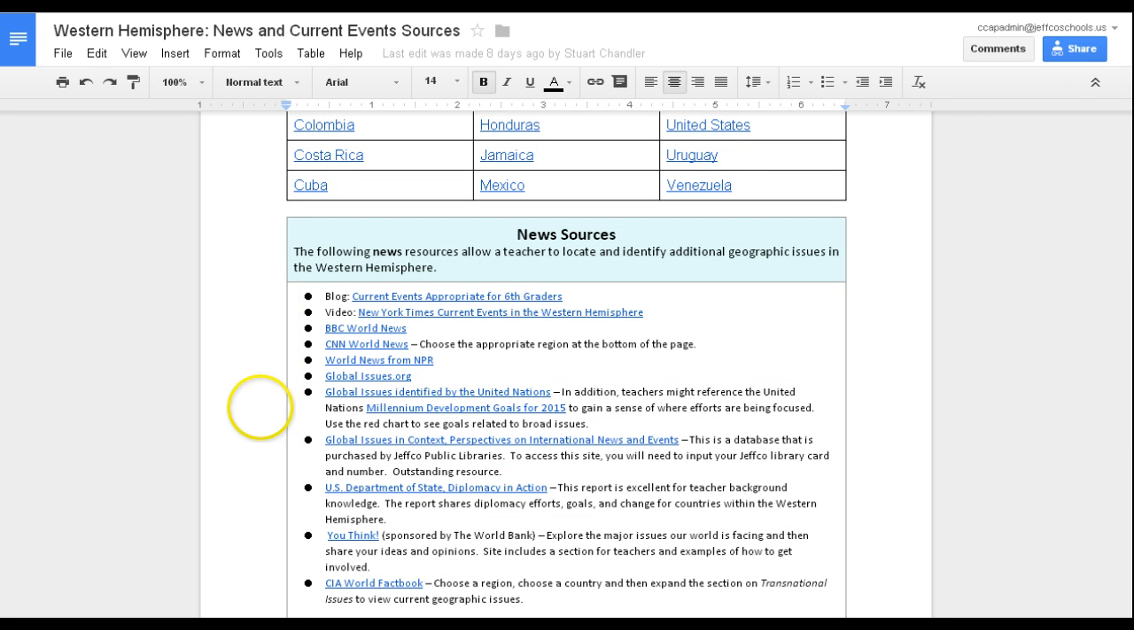And down here you're also going to see links that take you to different news sources for geographic issues. I'd also like to point at this top one, which is current events appropriate for 6th graders, because there are lots of current events that when we listen to them on the news, we think, gosh, that might not be appropriate for my students. So these have been curated in case you'd like to look at those for some examples of current events that are taking place throughout the Western Hemisphere.